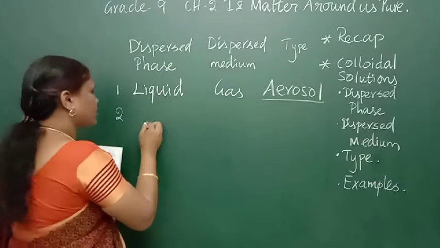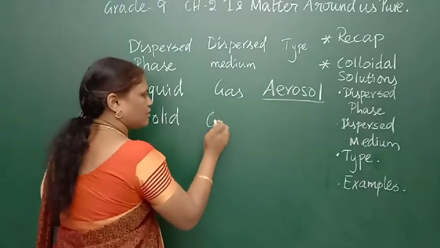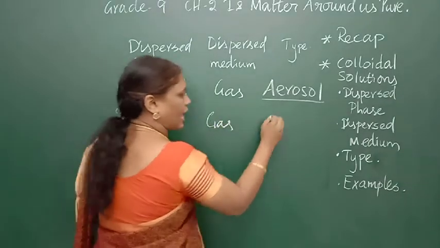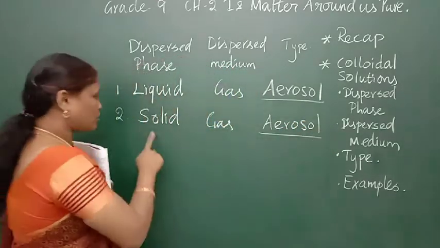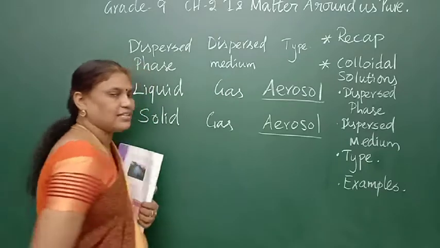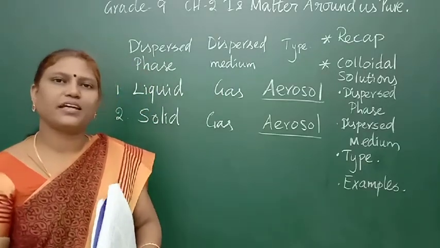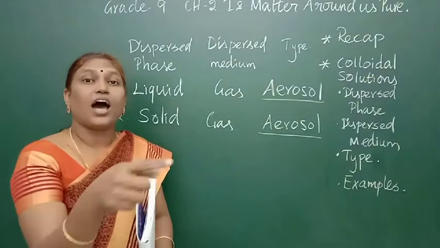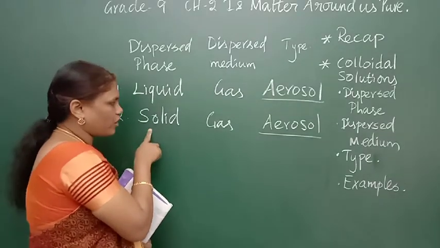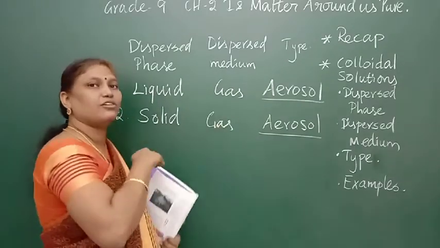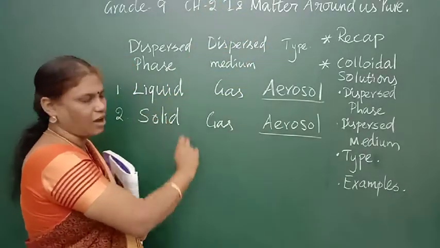The next one is solid in gas. That is also named aerosol. So a solid is going to mix with the gas. For example, dust particles. The dust particle is mixed with carbon dioxide. Carbon dioxide is a gas, and the dust particle is solid. It is not fully mixed, it is partially mixed. These are the colloidal solution examples we are seeing now.